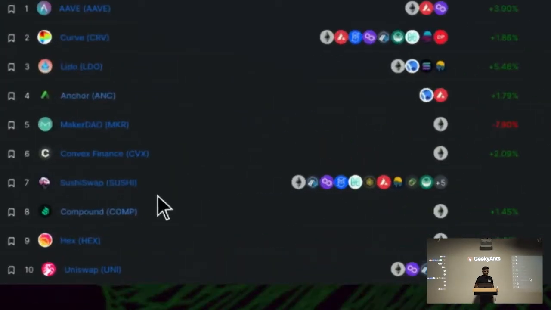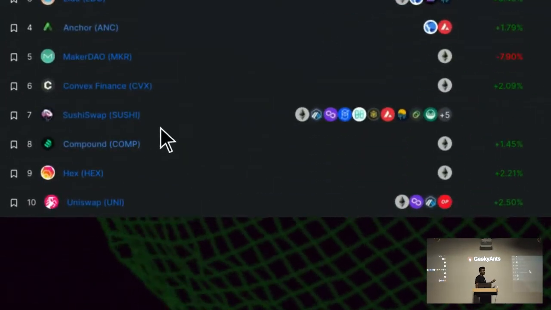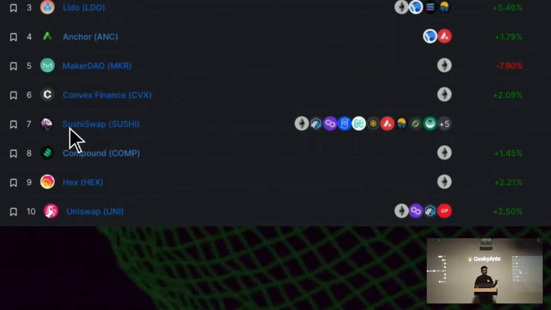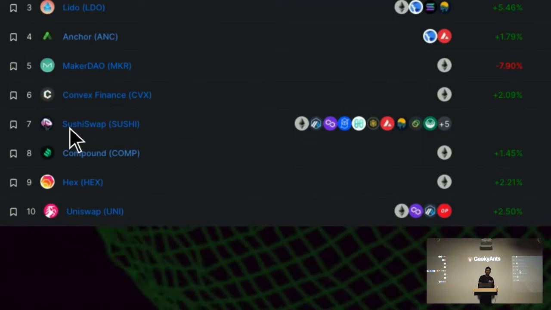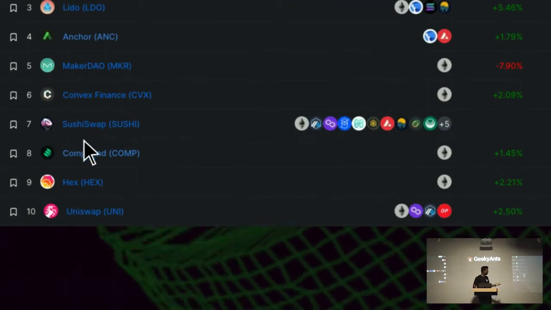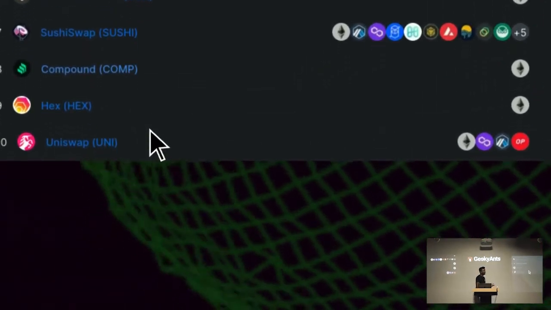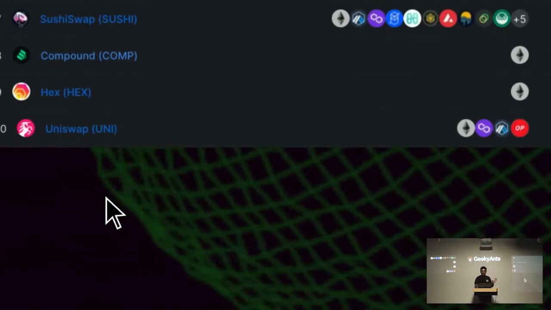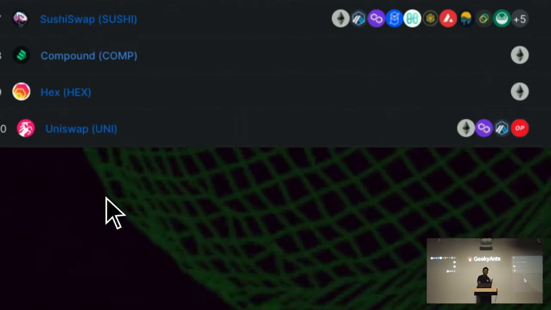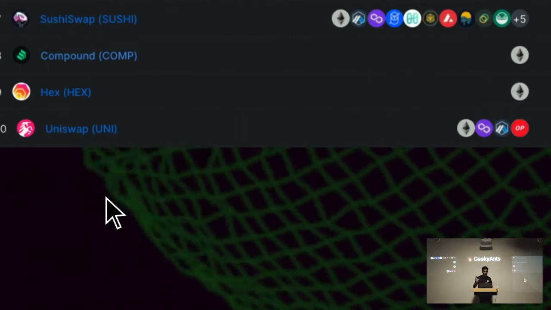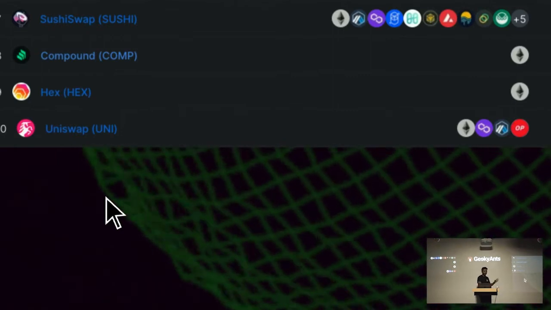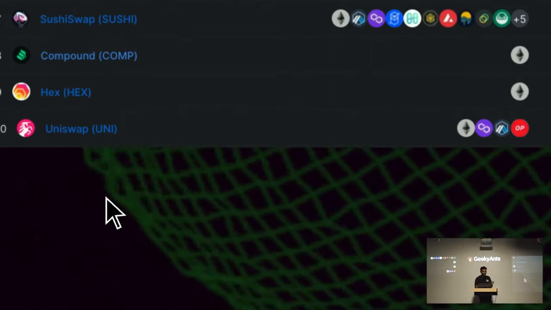So Uniswap is the OG swap that was first created. You have seen many swaps like SushiSwap, PancakeSwap and all those swaps, but the first OG that we had was Uniswap. If you want to actually learn DeFi, I would suggest going to Google, typing Uniswap white paper, and reading it. I tried reading it and I could not go beyond 10 pages. It's that complicated, but you'll learn the algorithms they use to swap tokens.